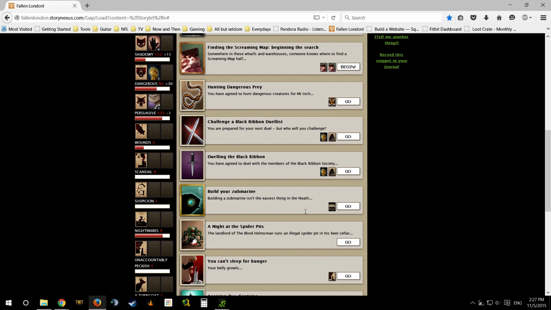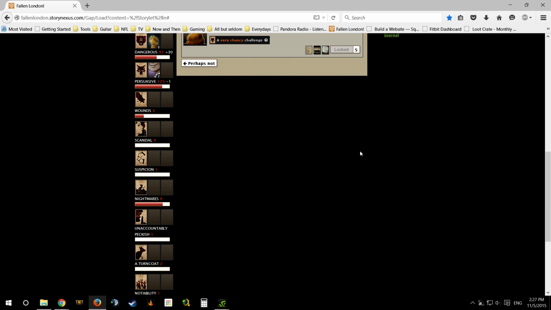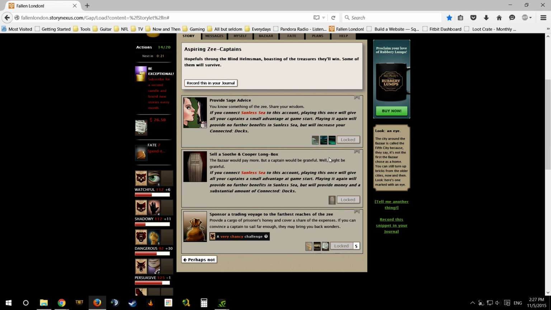So this is actually the place that you have, and if you do sign in, and you were playing Sunless Sea, you can pretty much combine your two accounts together, which is really quite easy to do. You connect Sunless Sea to this account. It'll walk you through the process for the most part. Feel free to leave a comment if you have a question about it. You can give your captain in Sunless Sea some further benefits.